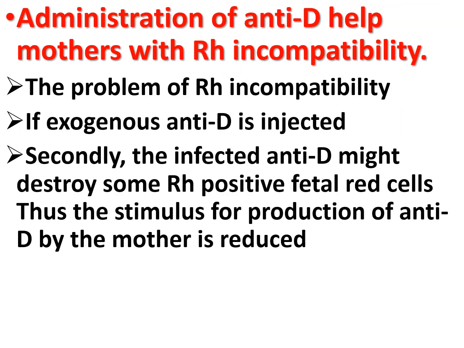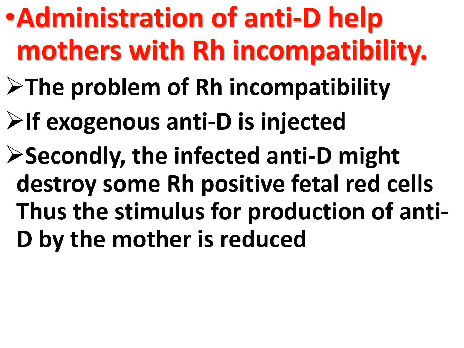Now, administration of anti-D helps the mother with Rh incompatibility. The problem of Rh incompatibility arises primarily from the introduction of fetal Rh positive erythrocytes into the mother, who reacts by synthesizing anti-D. If exogenous anti-D is injected at the time of the birth of the first child, it inhibits the endogenous anti-D synthesis by a negative feedback mechanism and thereby suppresses the development of the potentially hazardous immune response.